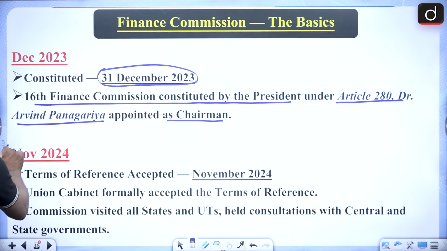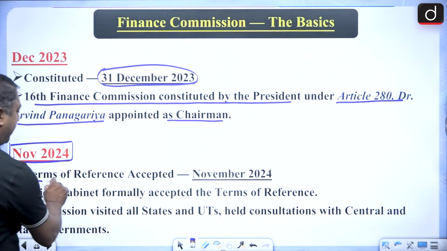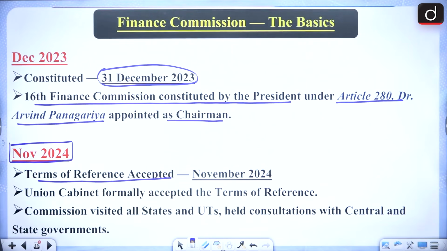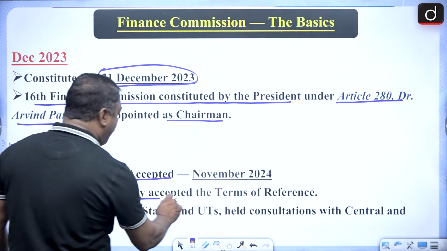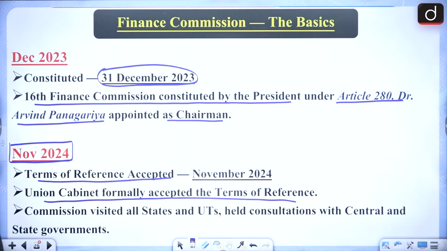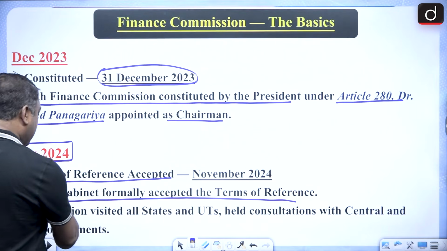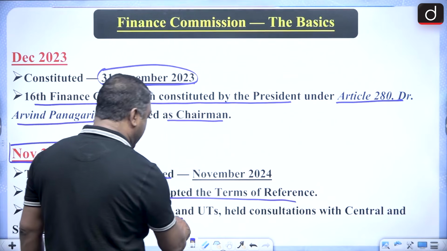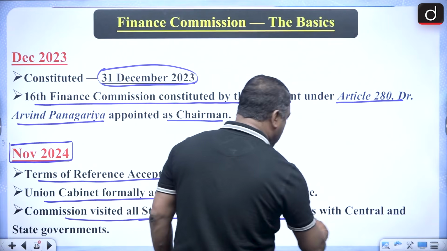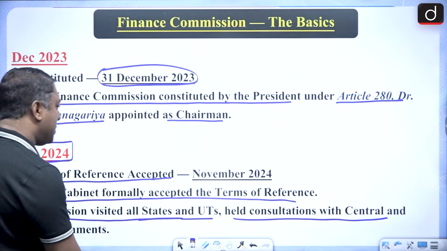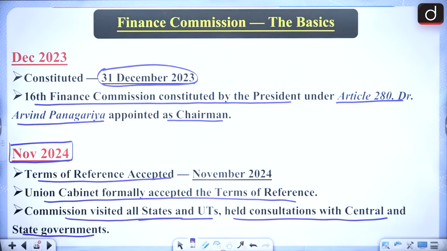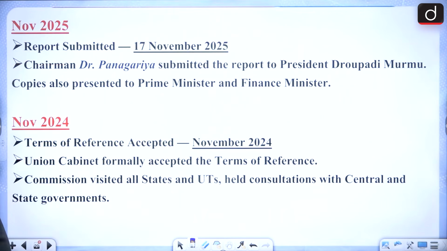Then in November 2024, the terms of reference were accepted. The Union Cabinet formally accepted the terms of reference of the 16th Finance Commission. And then the commission visited all the states and UTs, and also held consultations with the central and the state governments. So November 2024 is with regard to this.